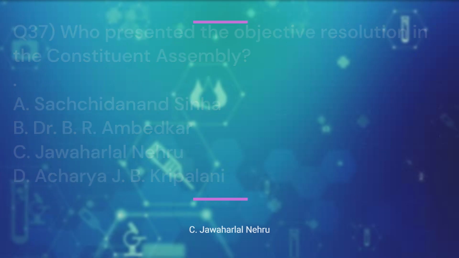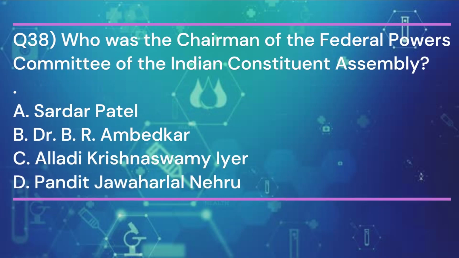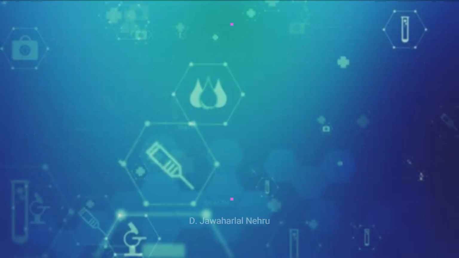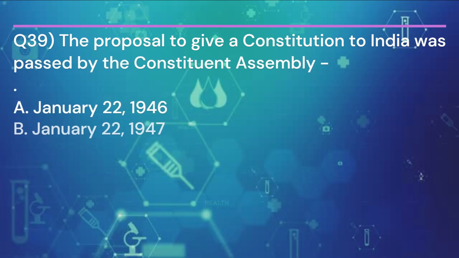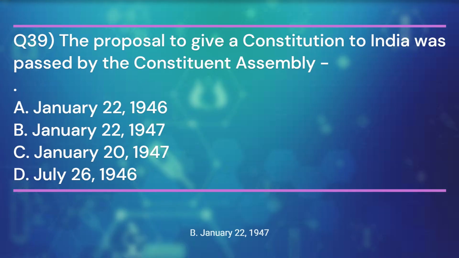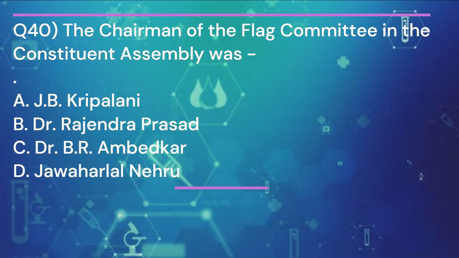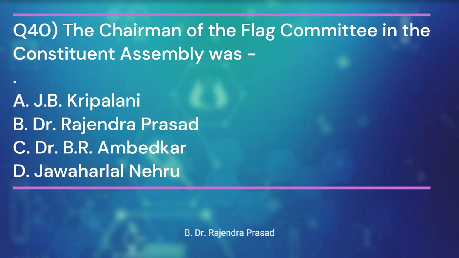Jawaharlal Nehru. Question 38. Who was the chairman of the Federal Powers Committee of the Indian Constituent Assembly? And the answer is D. Jawaharlal Nehru. Question 39. The proposal to give a constitution to India was passed by the Constituent Assembly. And the answer is B. 22nd January 1947. Question 40. The chairman of the Flag Committee in the Constituent Assembly was? And the answer is B.